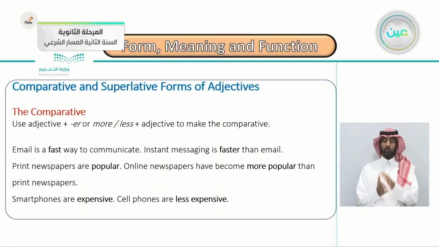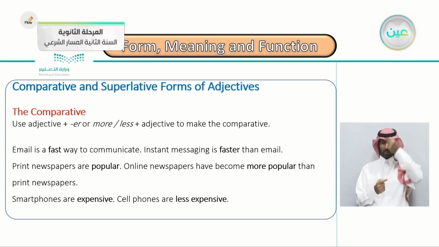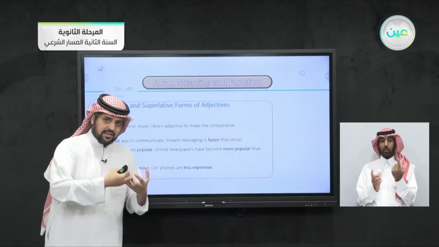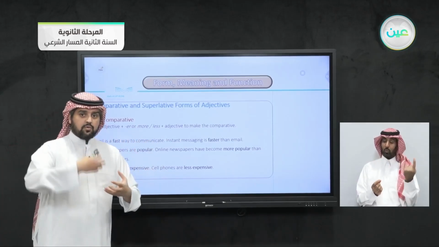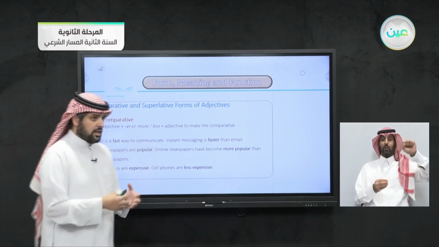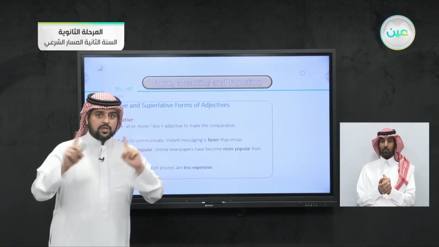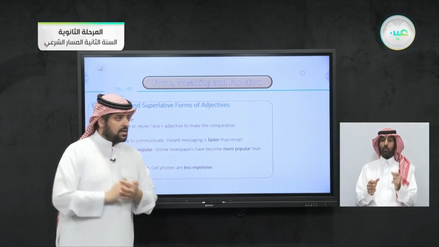So this is today's lesson for meaning and function. The first part of this lesson is comparative and superlative forms of adjectives. First, let's take the comparative. Let's read together. We use adjective plus ER, or more or less plus adjective, to make the comparative. Again, we take the adjective and add ER, or we add more or less with the adjective, to make the comparative. Comparative is between two things.